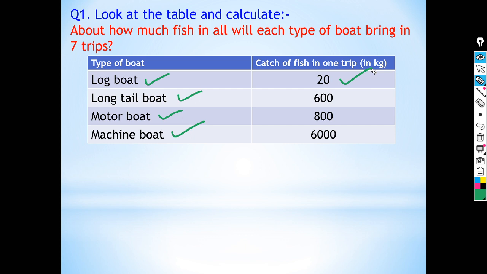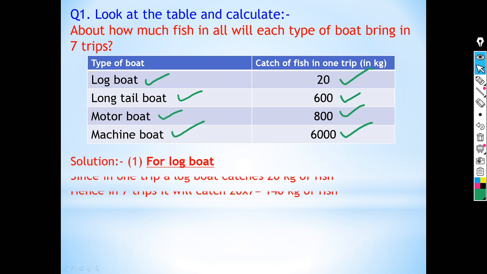A long tail boat catches about 600 kg of fish in one trip. A motor boat catches about 800 kg of fish in one trip. And lastly, a machine boat brings about 6000 kg of fish in one trip. Now you have to find out if each boat goes for 7 trips, so how much fish it will catch in all. Let us start with logboat.